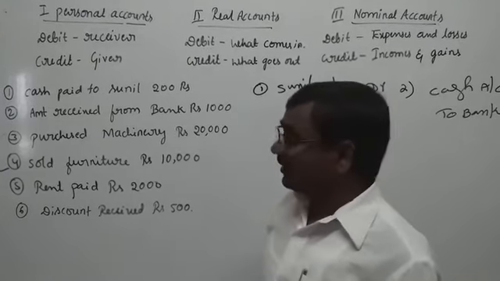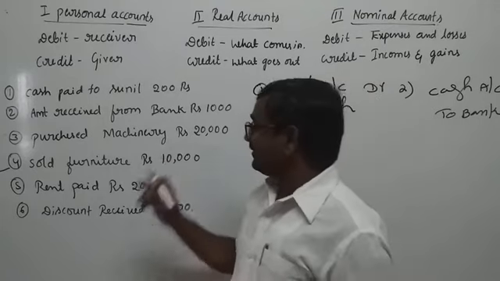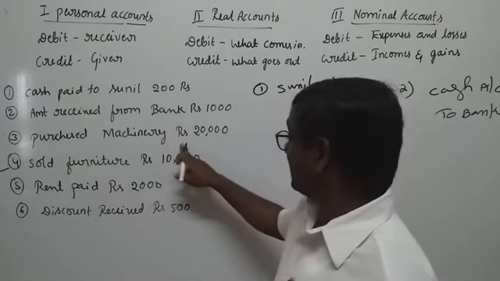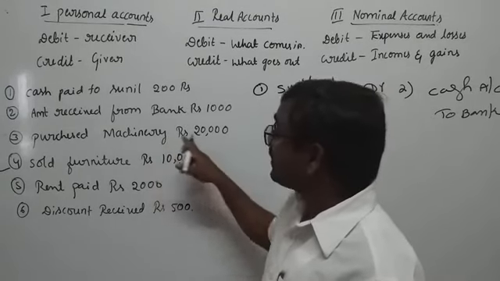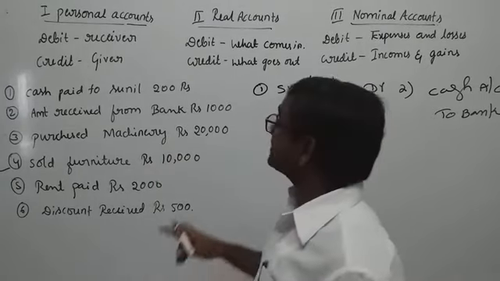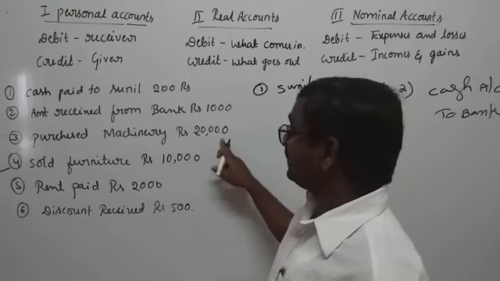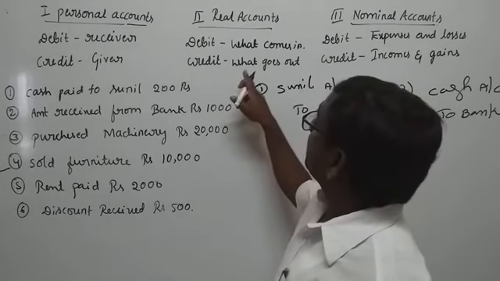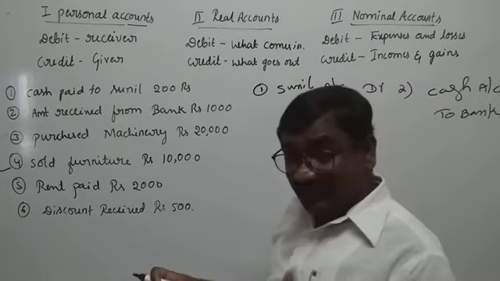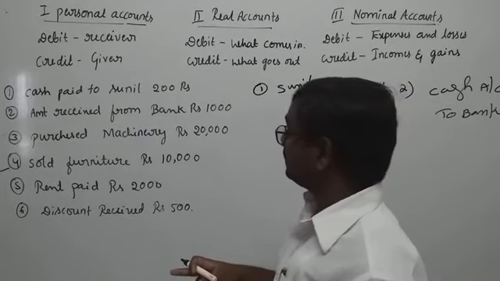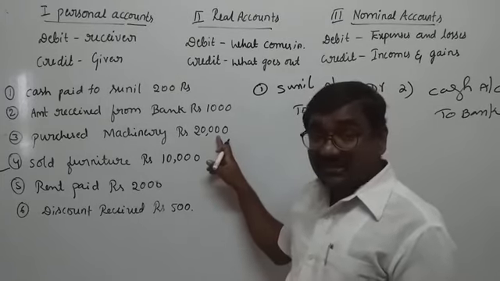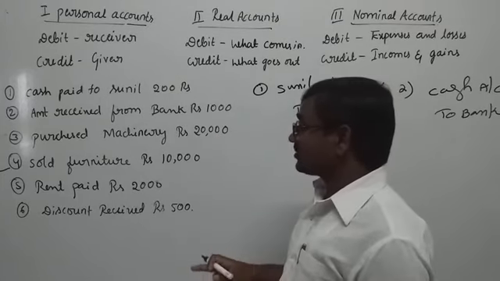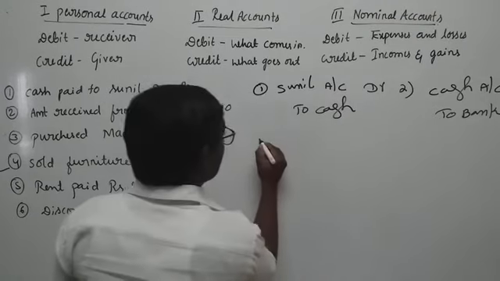So here also assets are mentioned: purchased machinery rupees 20,000. What is the rule of real account? Debit what comes in, credit what goes out. What comes in this transaction? Machinery comes in.